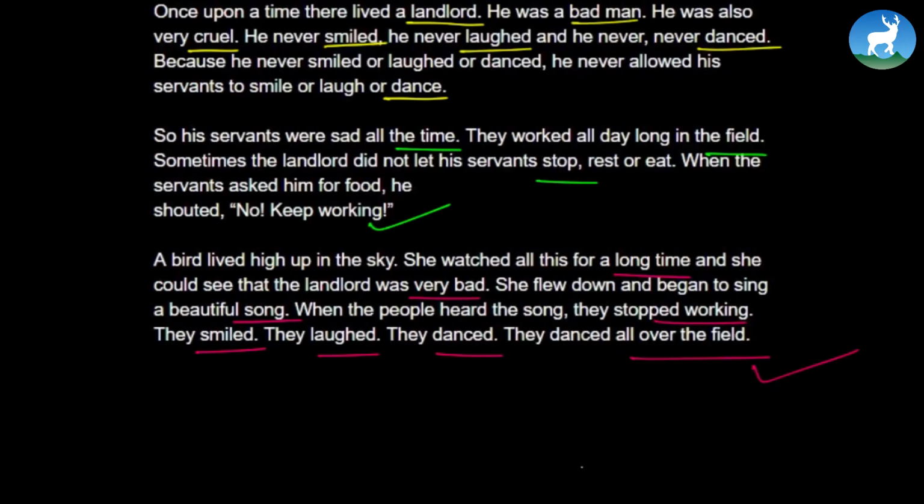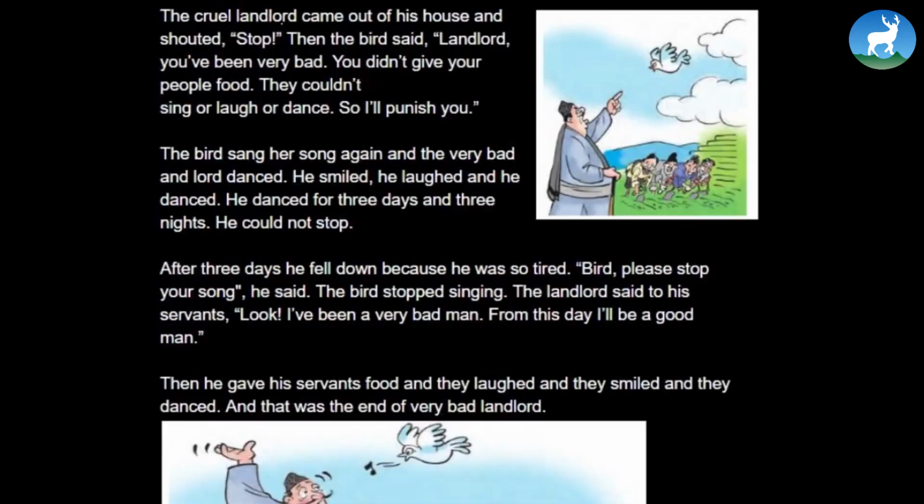Interesting, isn't it? So let's find out what happens next. The cruel landlord came out of his house and shouted, "Stop!" Then the bird said, "Landlord, you've been very bad. You didn't give your people food. They couldn't sing or laugh or dance, so I'll punish you." The bird sang her song again, and the very bad landlord danced. So he smiled, he laughed, and he danced. He danced for 3 days and 3 nights. He could not stop. After 3 days, he fell down because he was so tired.